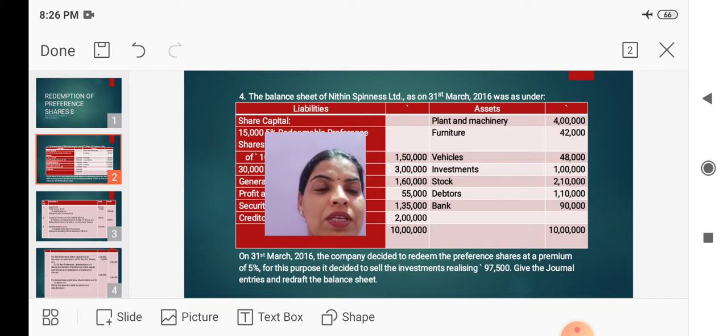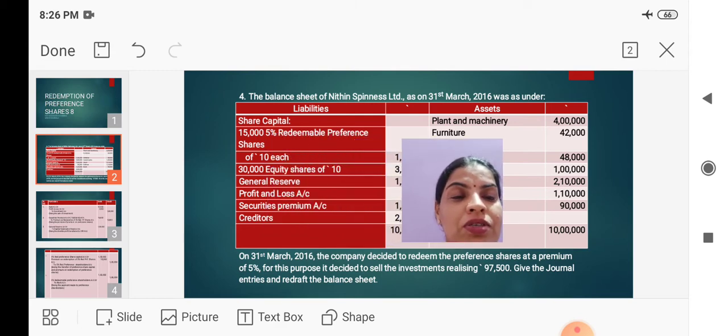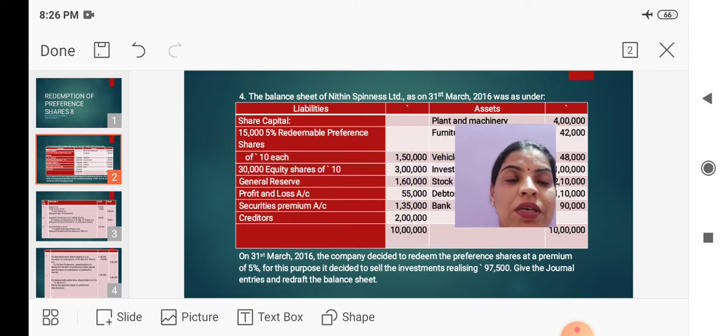On 31st March 2016, the company decided to redeem the preference shares at a premium of 10%. What is the total share capital to be redeemed? 1,50,000. On 1,50,000, 10% means 15,000 premium to be provided, and that premium will be provided out of the securities premium balance given in the balance sheet.